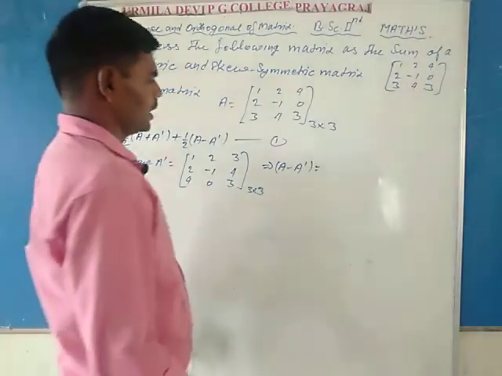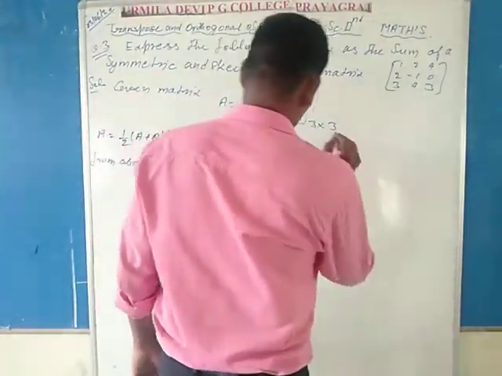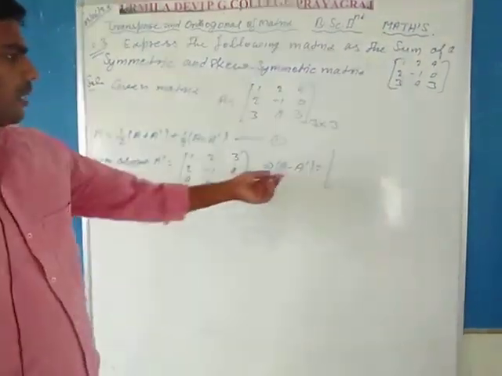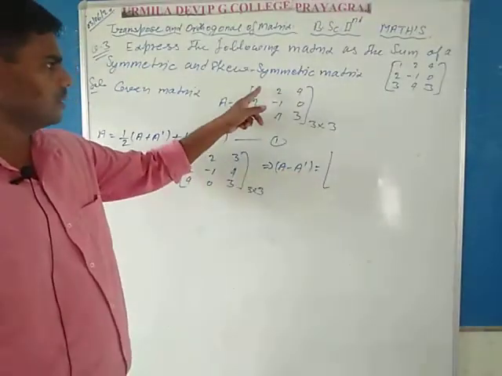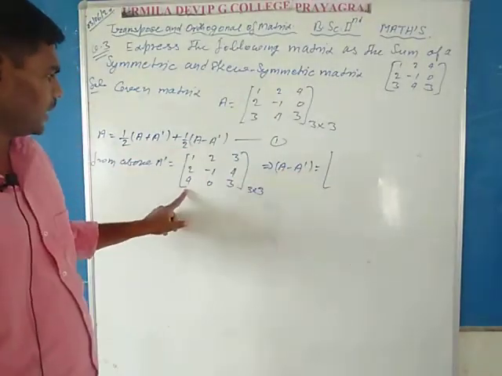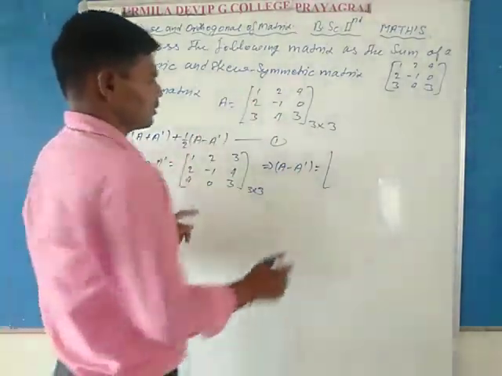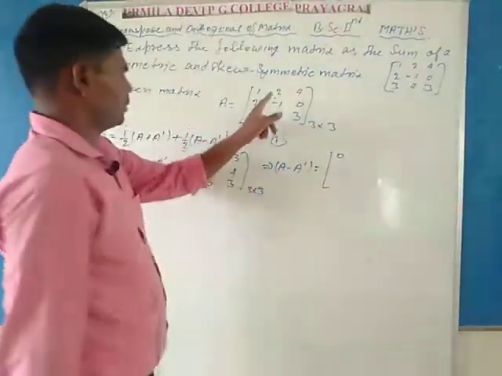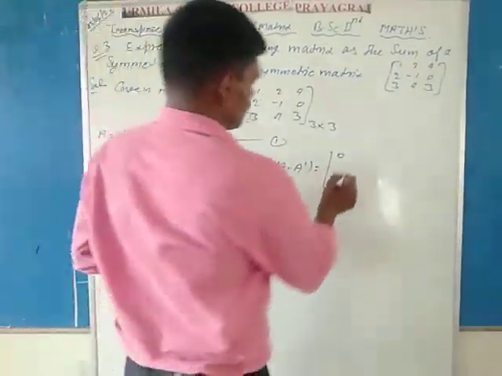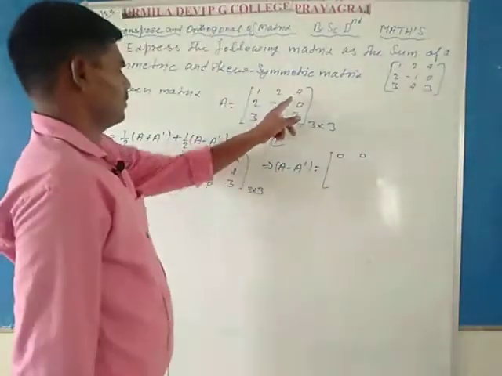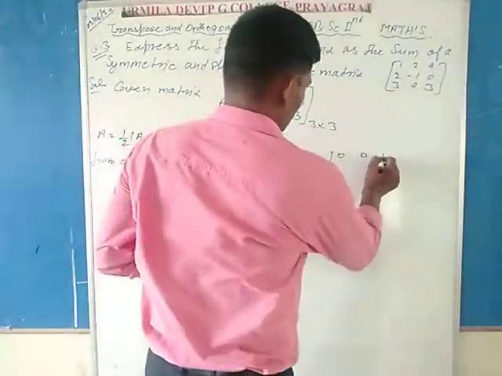So A minus A dash: 1 minus 1 is equal to 0, 2 minus 2 is also equal to 0, and 4 minus 3 is equal to 1.